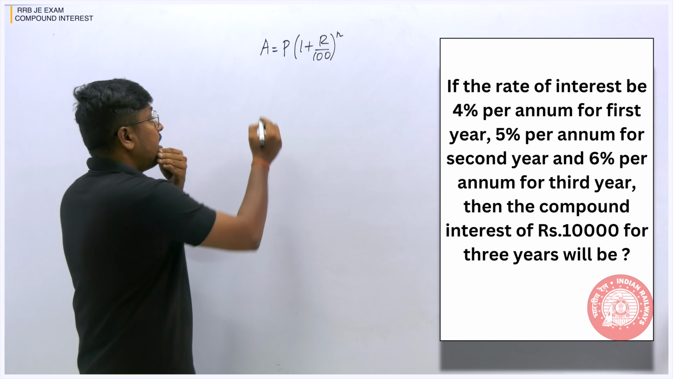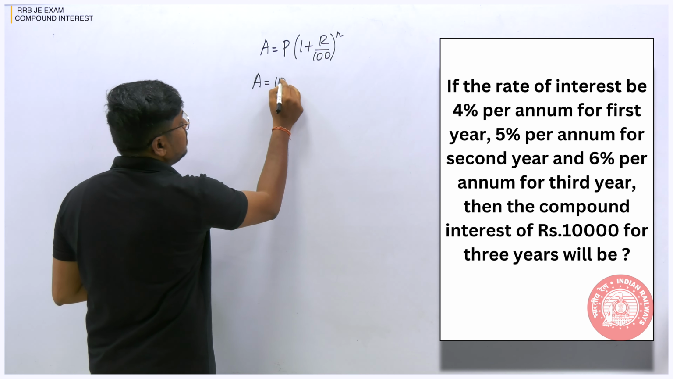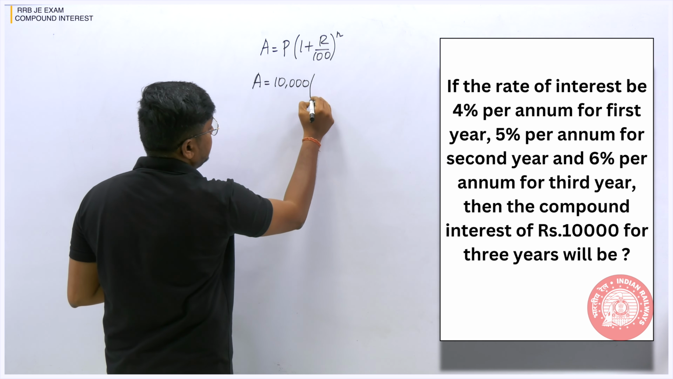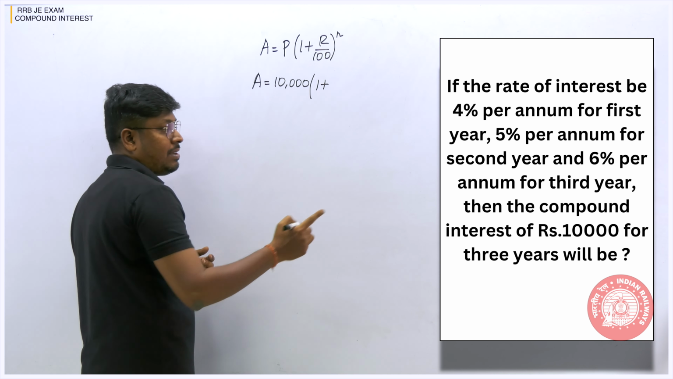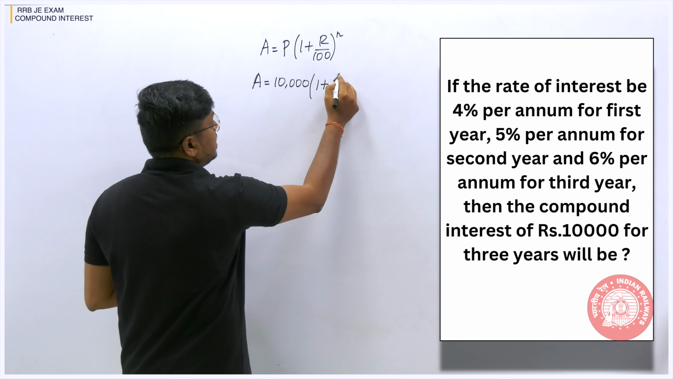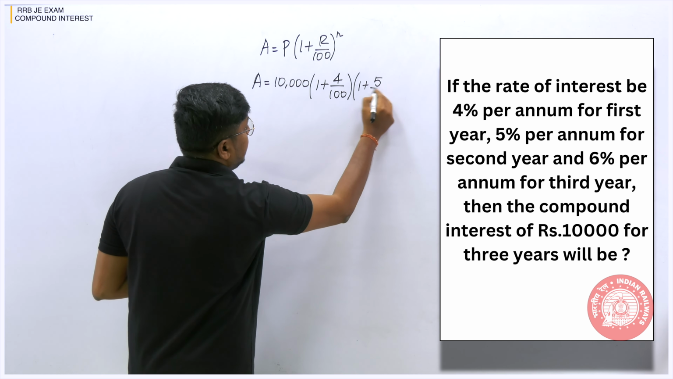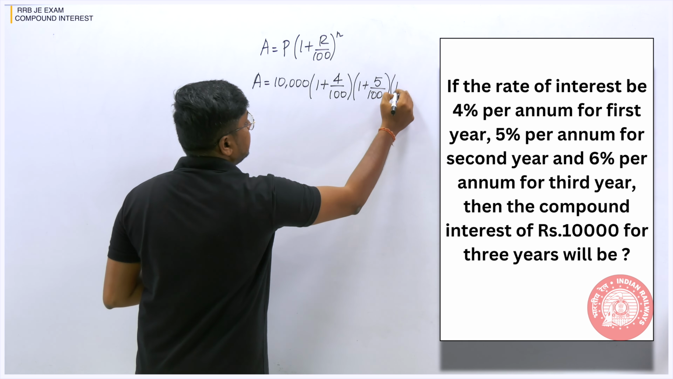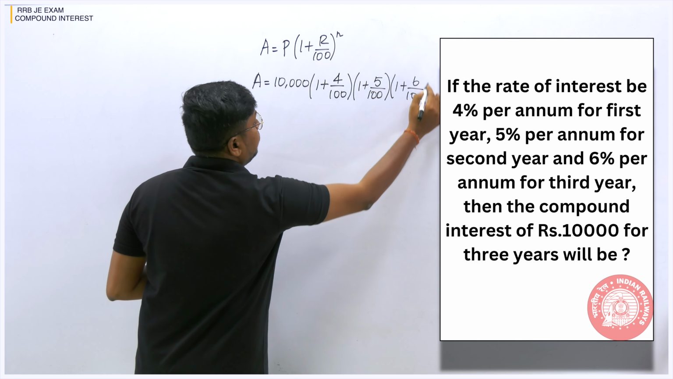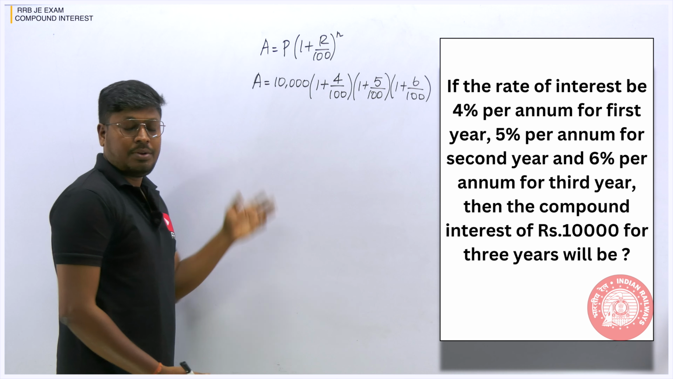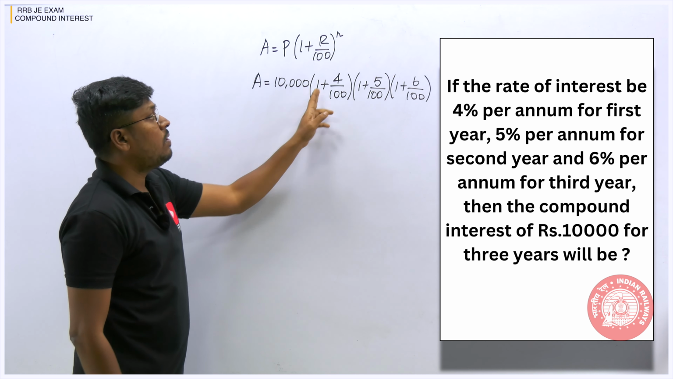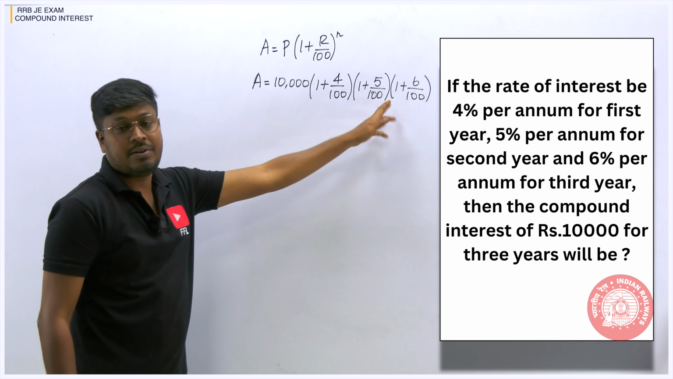That will be easy, right? So A is equal to principal. The principal they have given is 10,000. 1 plus, for the first year, the rate of interest is 4%, so 4 divided by 100. What about the second year? 5 divided by 100. What about the third year? 6. So you don't need to find each part separately, you can directly write this, right? So 4, 5 and 6 percent rates.